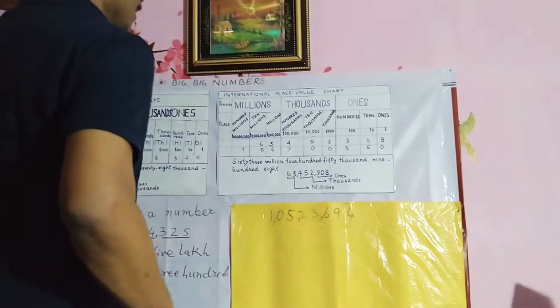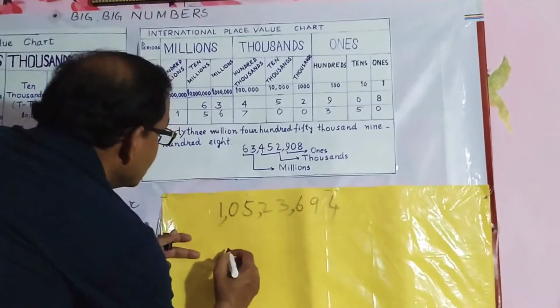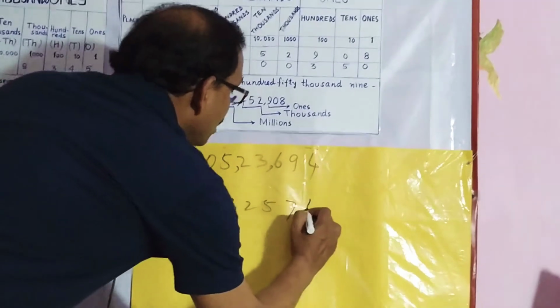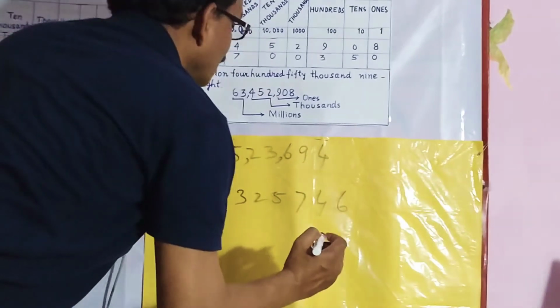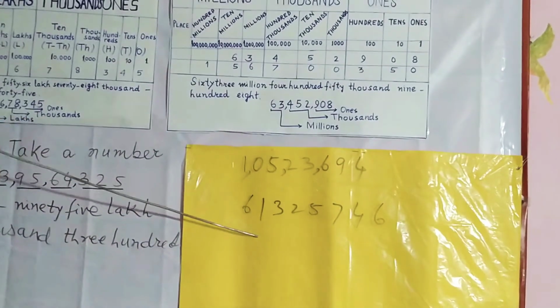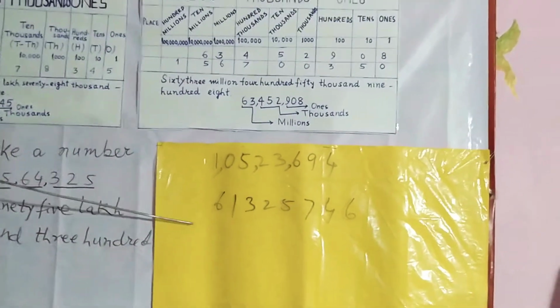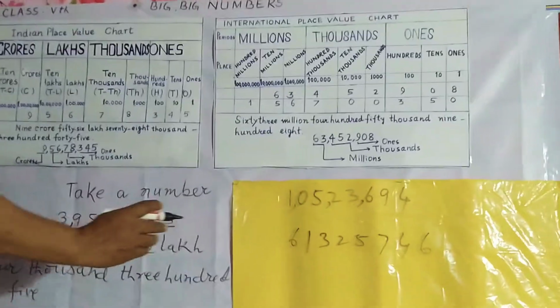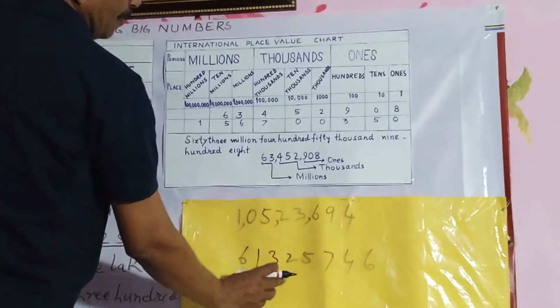You can take another number. This may be 61325746. You have to write the name of this number by using both types of system.